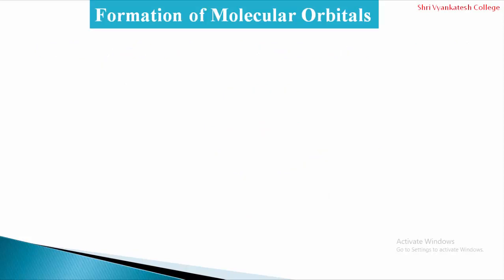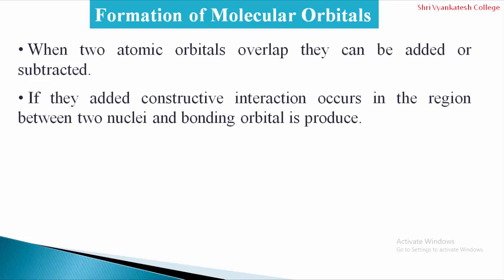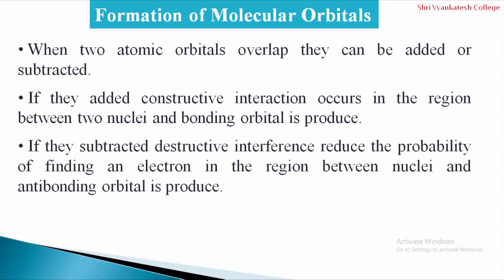Now, the formation of molecular orbitals. When two atomic orbitals overlap, they can be added or subtracted, and depending on that, different molecular orbitals are formed. If they are added, constructive interaction occurs in the region between the two nuclei and a bonding orbital is produced. If they are subtracted, destructive interference reduces the probability of finding an electron in the region between the nuclei and an anti-bonding orbital is produced. So, depending on additive and subtractive interference, the bonding and anti-bonding orbitals are formed.